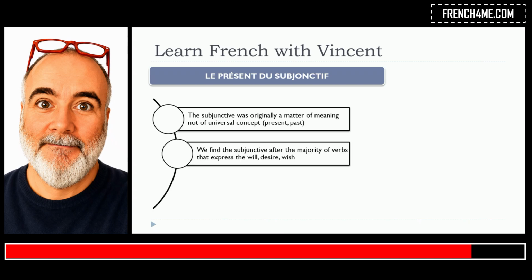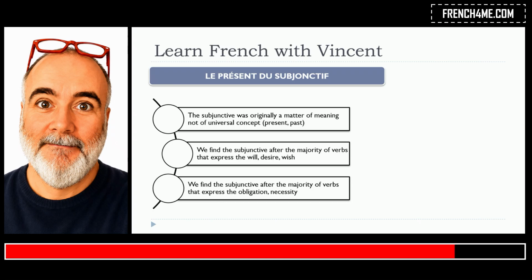subjunctive in their language. We find the subjunctive after the majority of verbs that express the will, the desire, the wish. We find the subjunctive after the majority of verbs that express the obligation, the necessity. So now let's have a look at the examples.